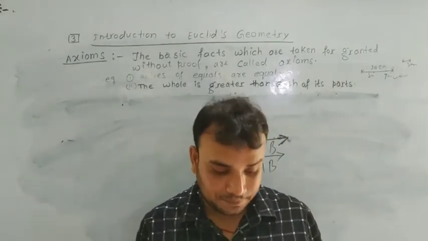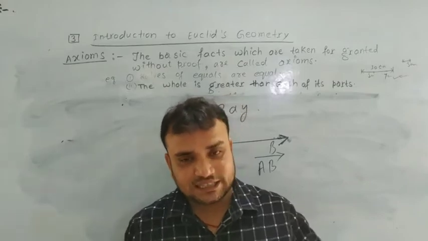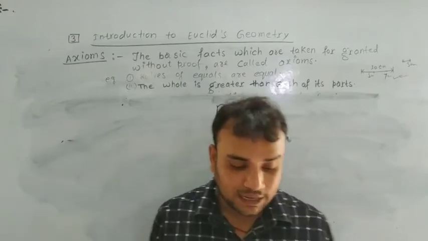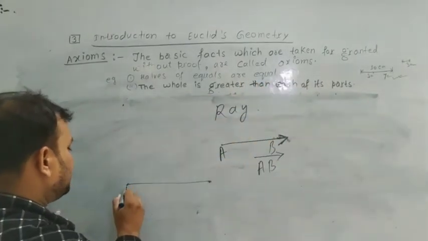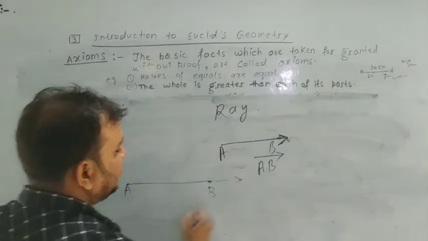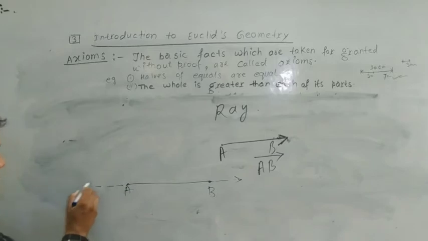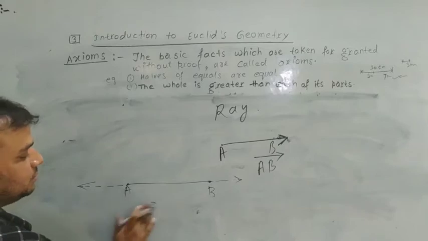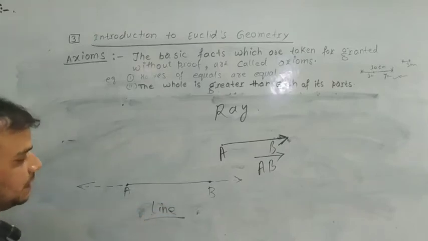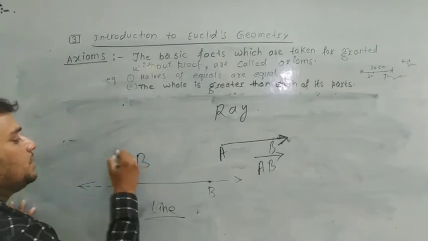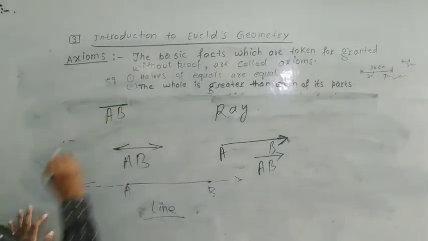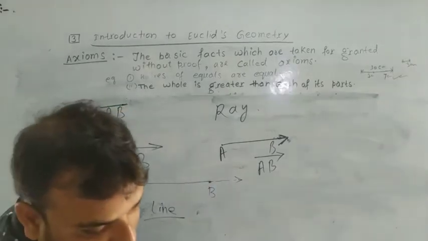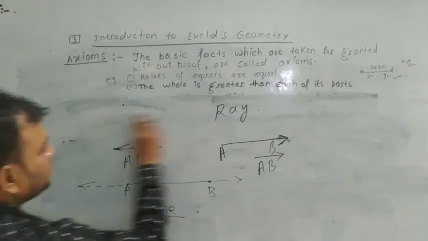Next, line. A line segment AB extended infinitely in both directions is called a line. If AB is extended infinitely towards B and infinitely towards A, then AB is a line and it is denoted as line AB. But a line segment is denoted only as AB. Now, dear students, next topic.